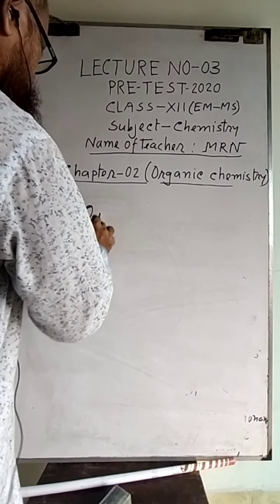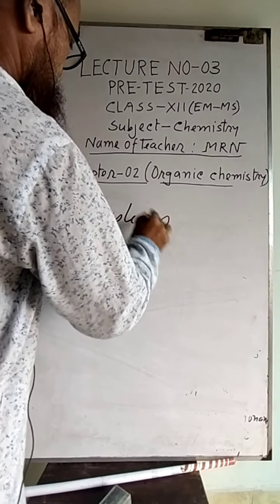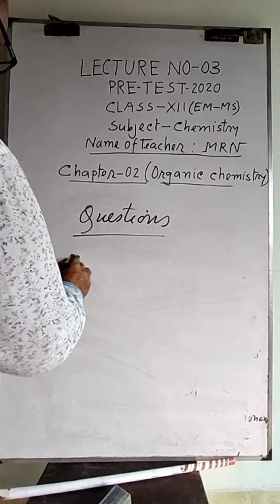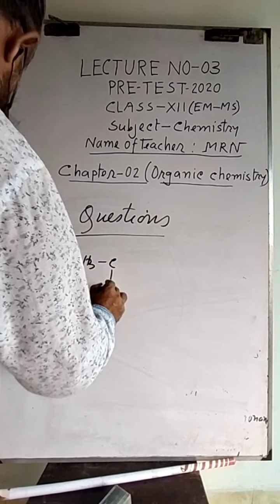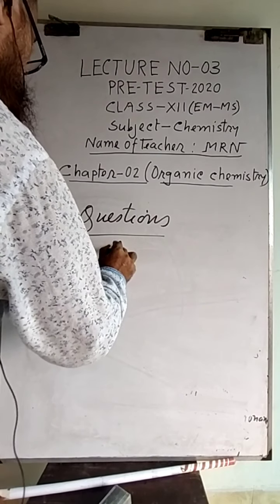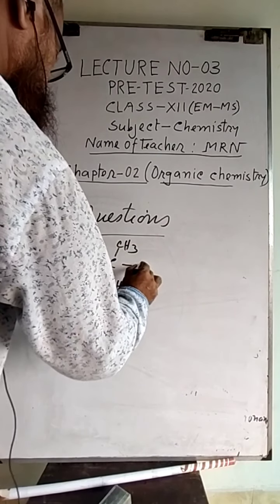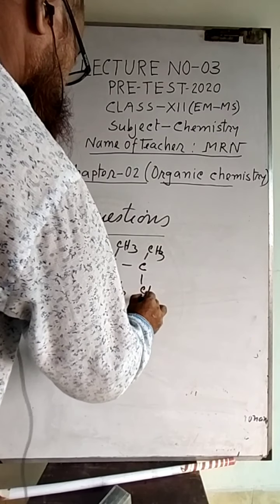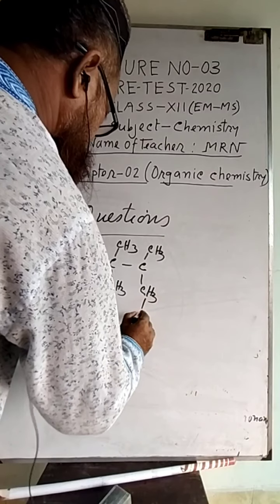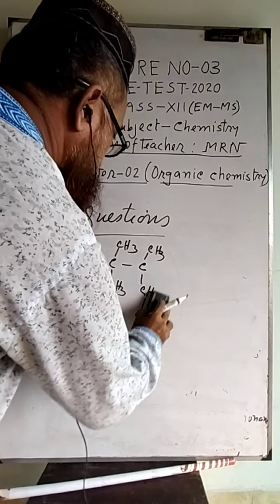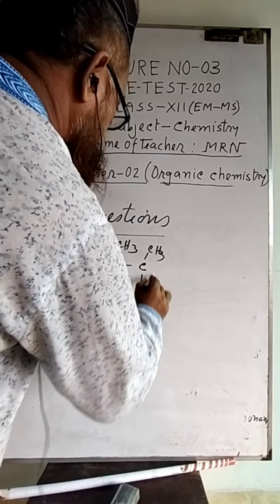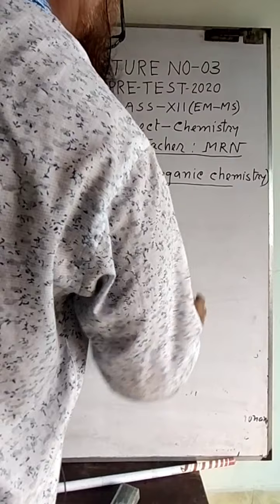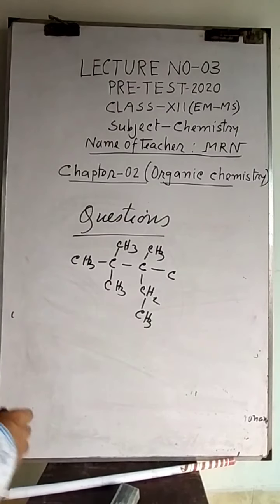Some questions. Write down the name of this compound. Number 1.